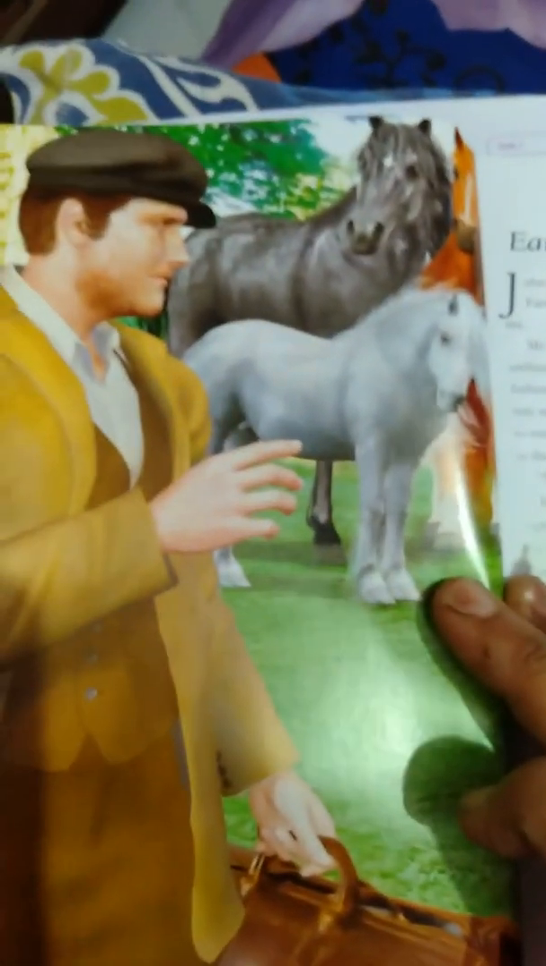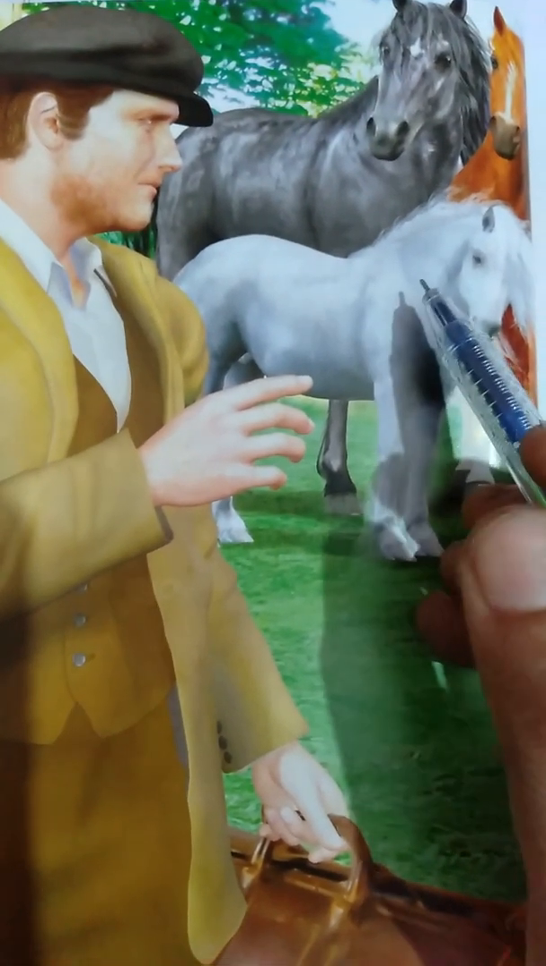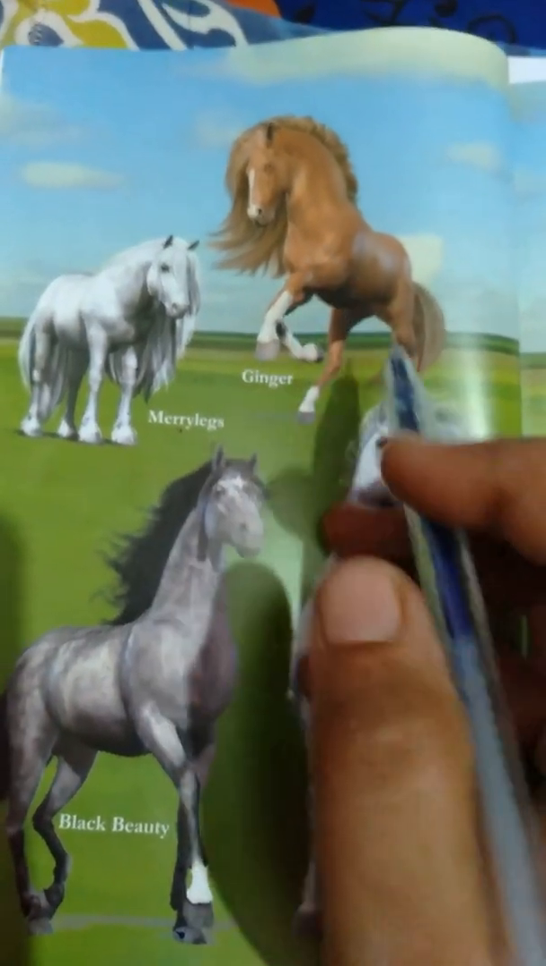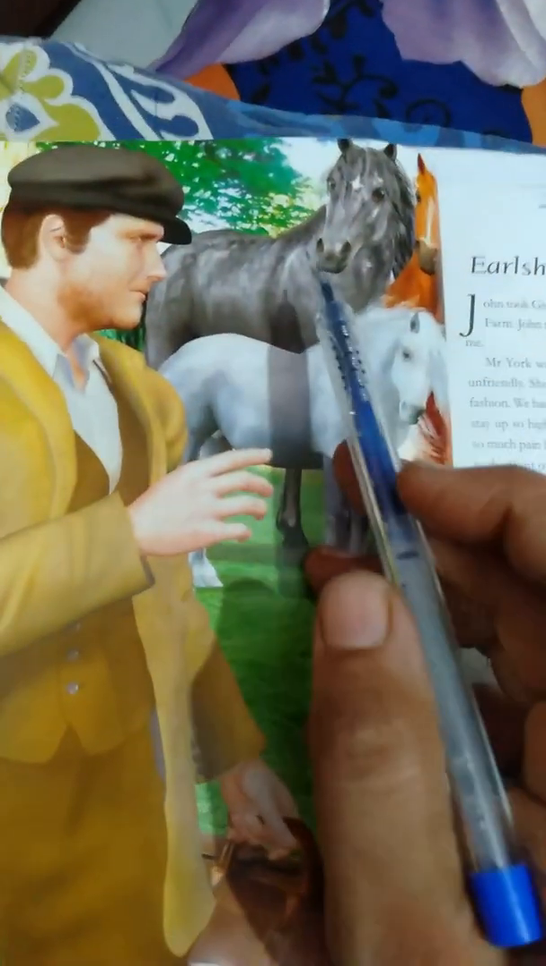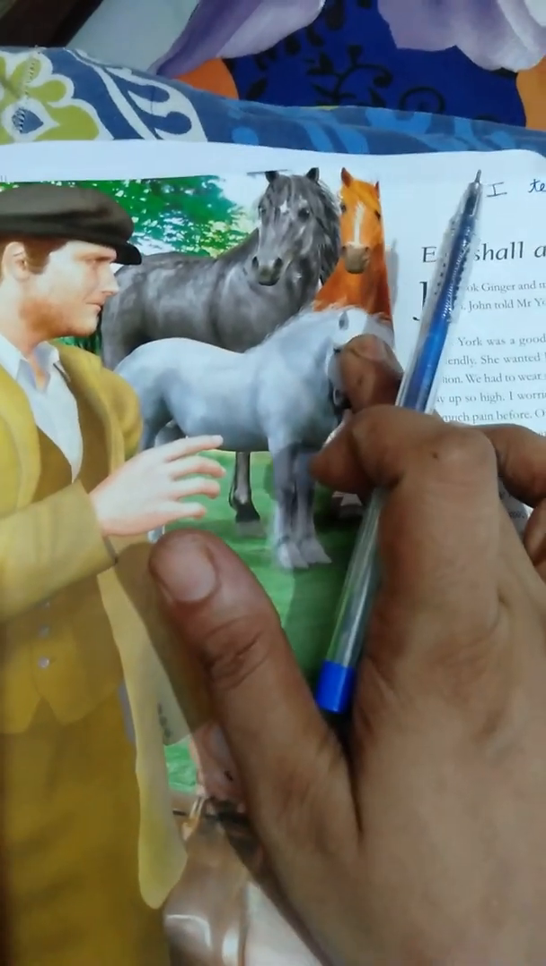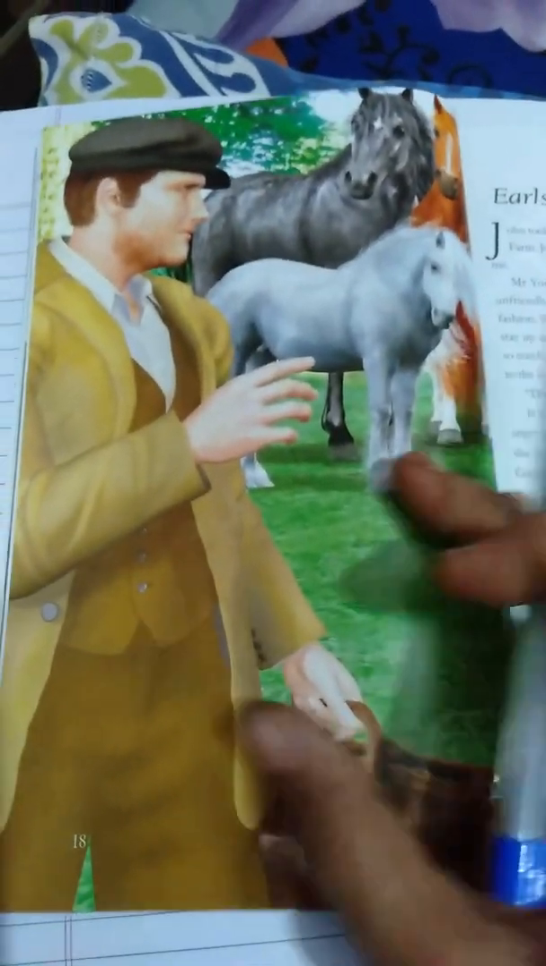You can see the Black Beauty, Ginger is there. This is Merrylegs, I think. Ginger was which one? Let's go through the pictures again. Yes, this side, Merrylegs. Ginger is this brown one. So here in this chapter, lesson number 4, we have Black Beauty over there, Merrylegs, the grey one, and Ginger is standing at the back. So let's see, who's this one?